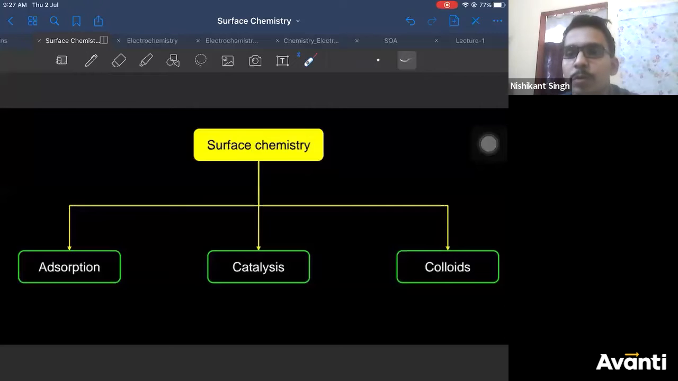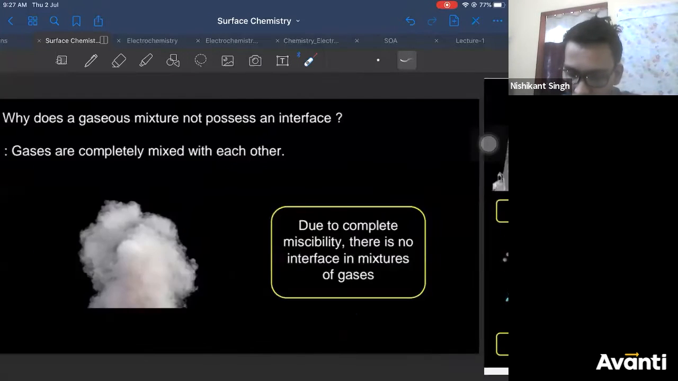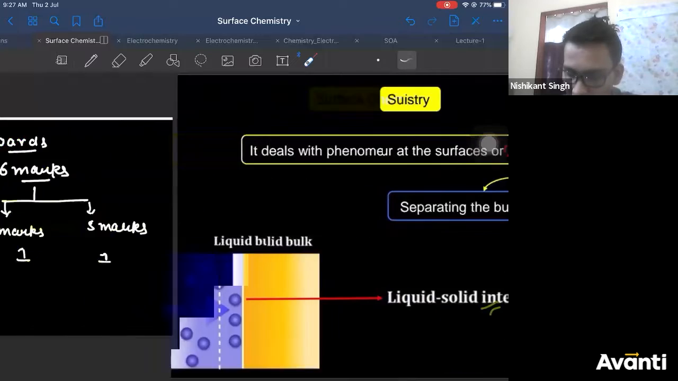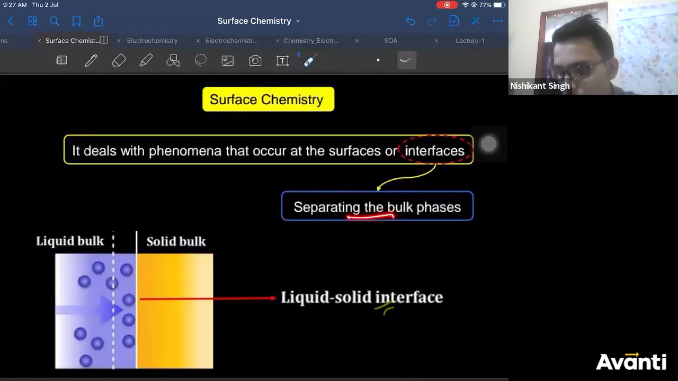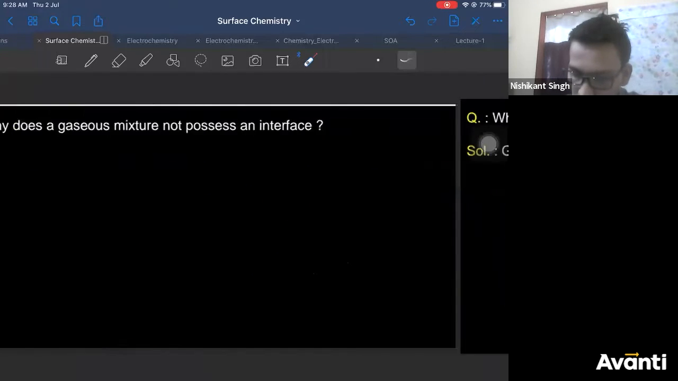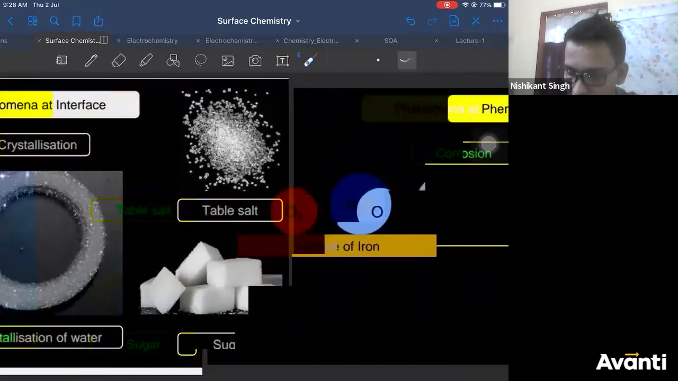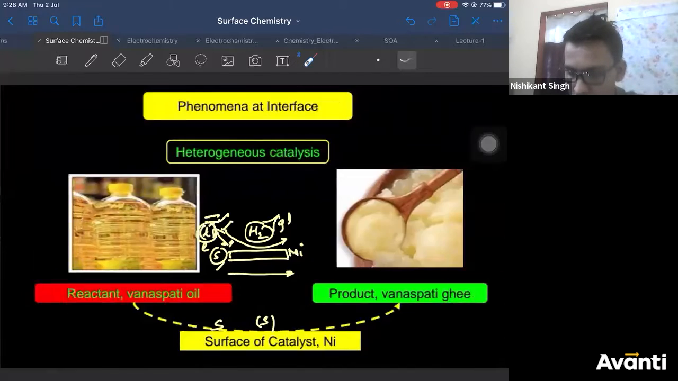Aditya, that is what our first slide meant. That means you didn't notice the first slide carefully. Separating the two bulk phases: the boundary which separates two different phases is known as interface. Solid, liquid, liquid, gas. We have already studied this.